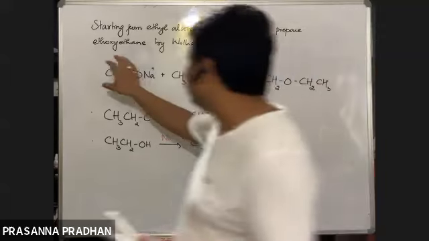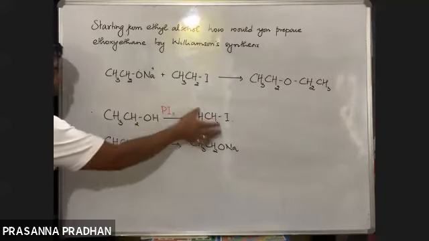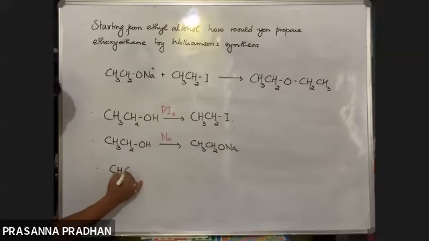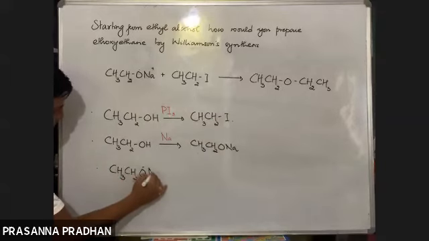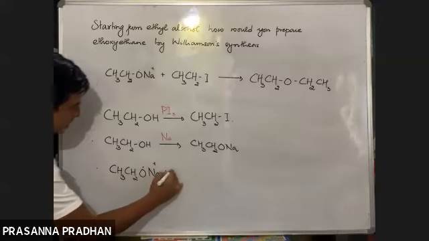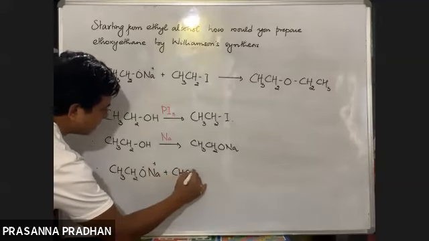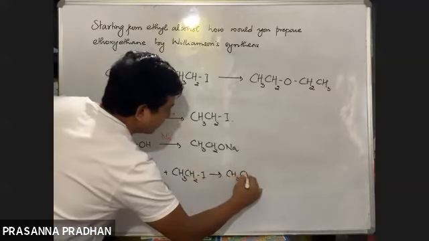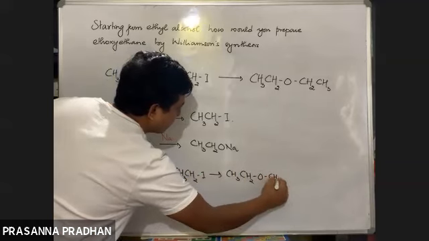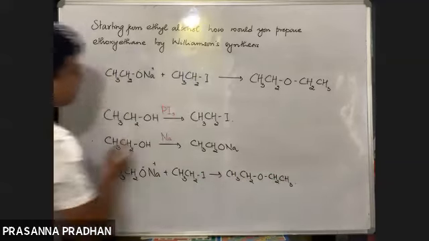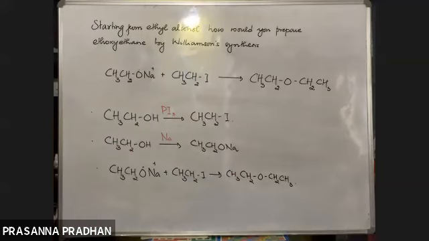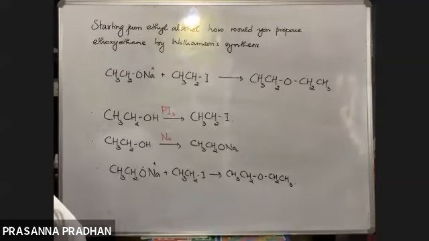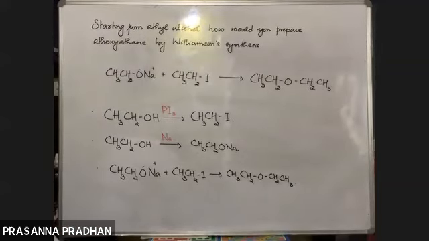I have prepared this and this, so these two will finally react to form an ether like this. Now, I'll give you one similar question like this.